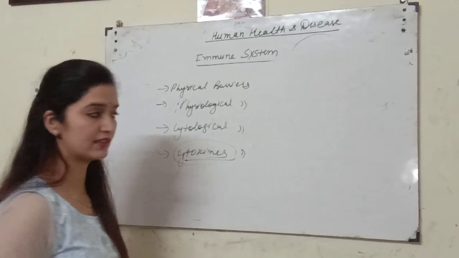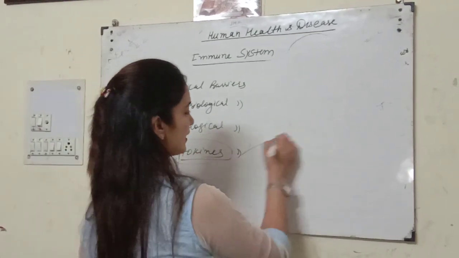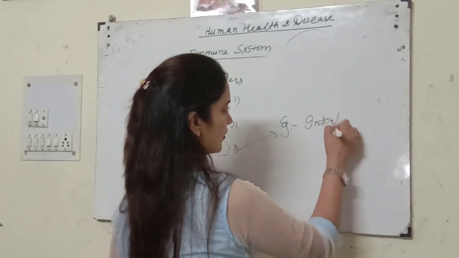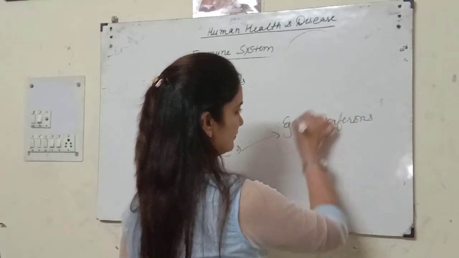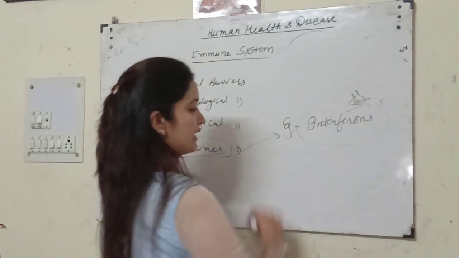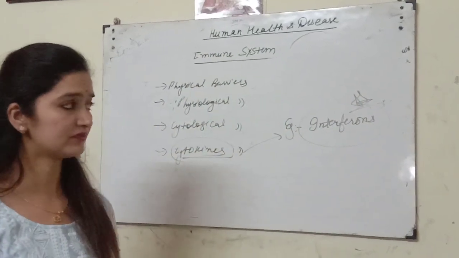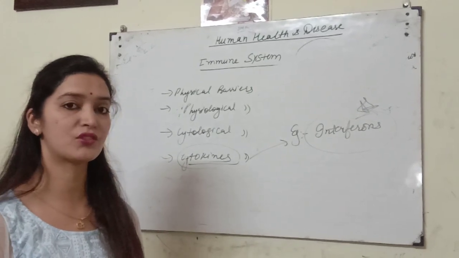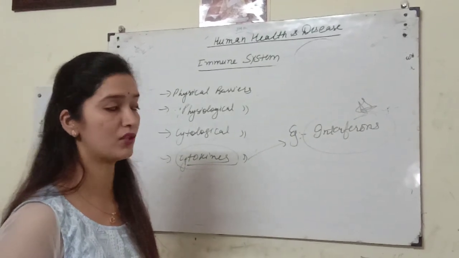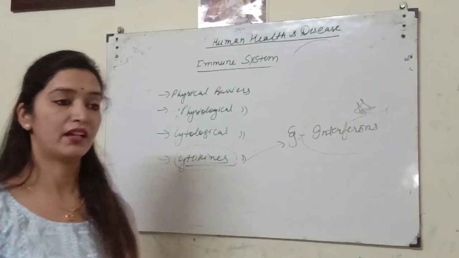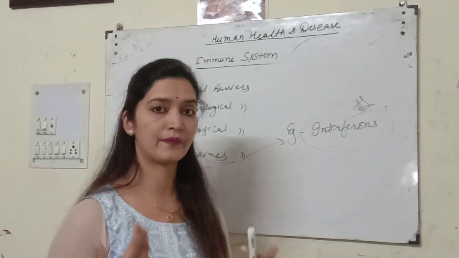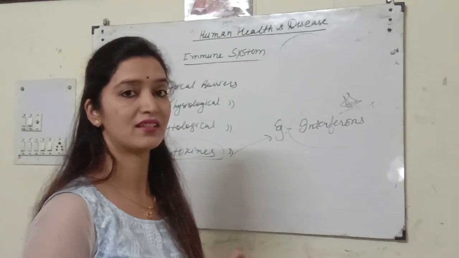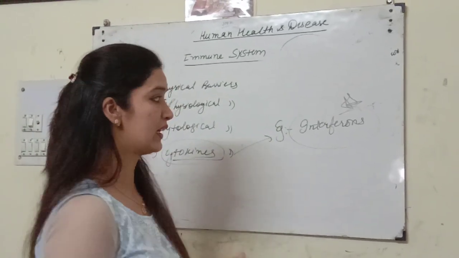So what are these cytokines specifically? If we take one example, interferons, very very important for CBSE as well as for NEET. What are interferons? These are chemical substances released by a virus infected cell that help to prevent other neighboring cells from infection.